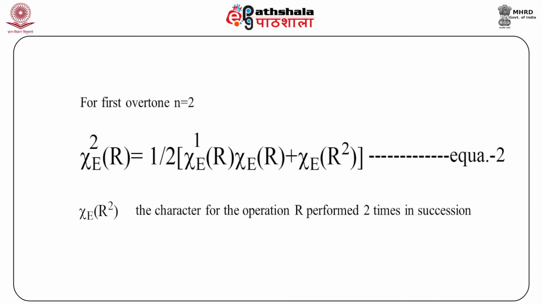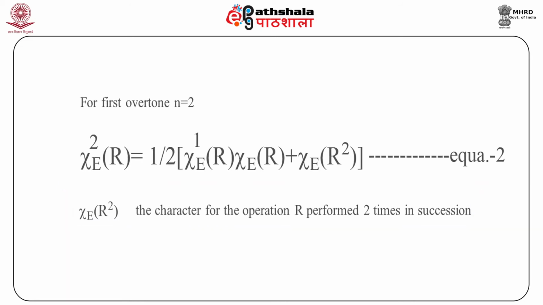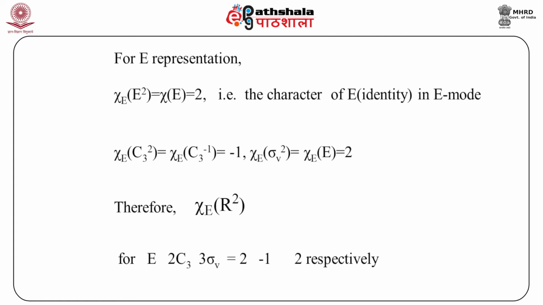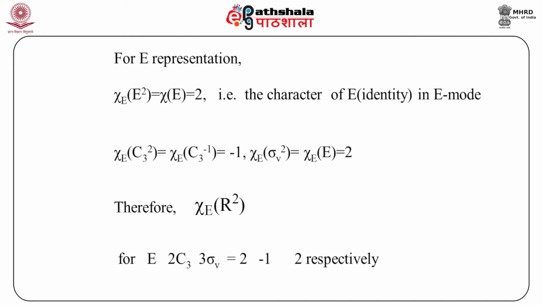Let us first find chi_E(R^2), the character of R performed 2 times in succession, for each symmetry operation of C3V point group. For E representation, chi_E(E^2) is equal to chi_E(E), which is 2. That is the character of identity in E mode. Here, E mode and identity should not be confused with each other.